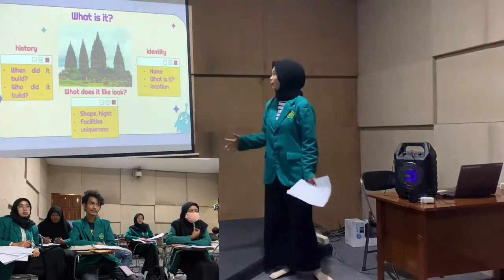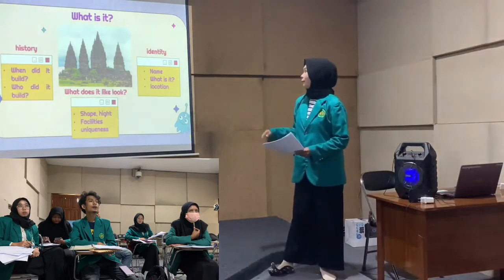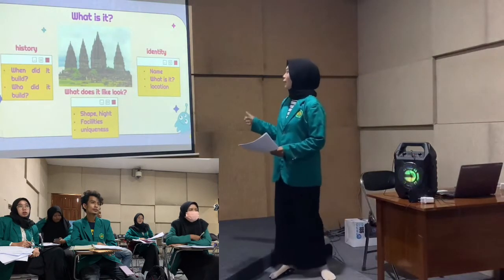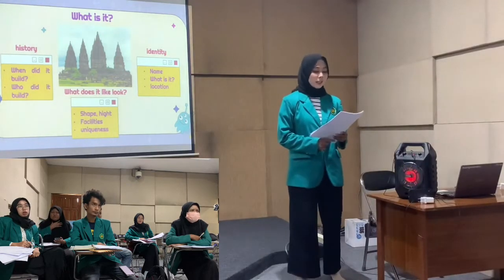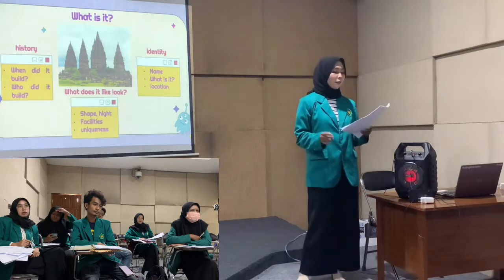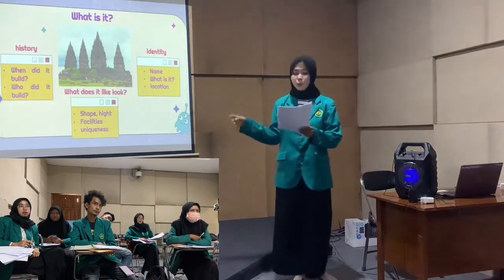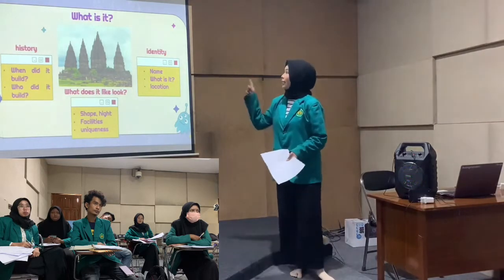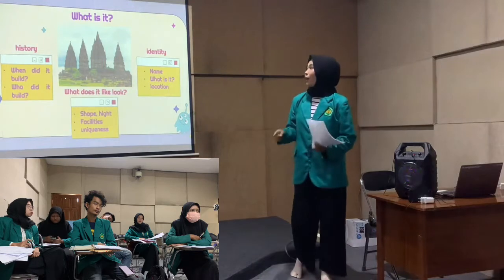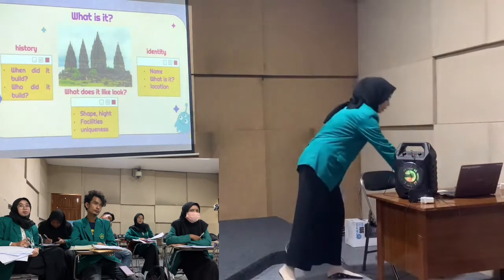And the second is what it looks like. For example, what is the form of the place, what are the facilities, and what is unique about it. And the third is history. For example, when was it built, who built it, etc.